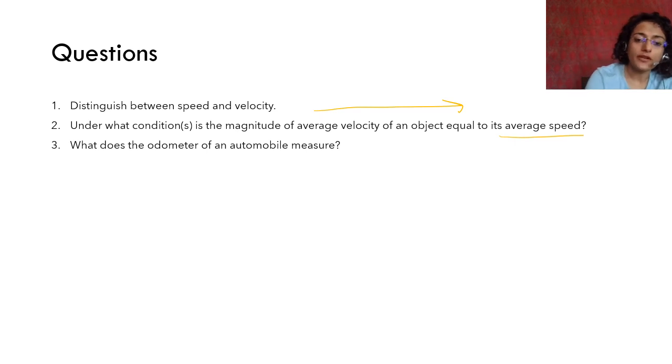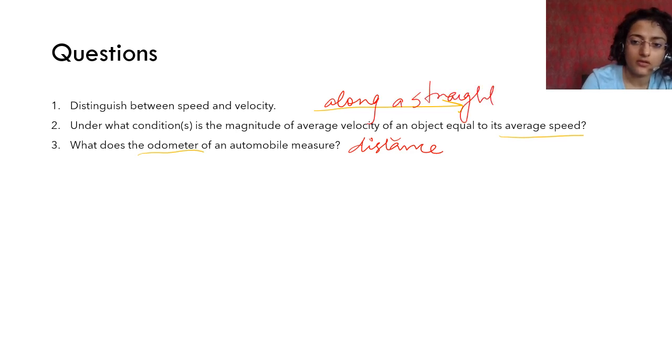What does the odometer of an automobile measure? Does it measure displacement or distance? It measures distance, right? Total distance you have covered, it measures that. This is the answer of 2. When the motion is along a straight line.